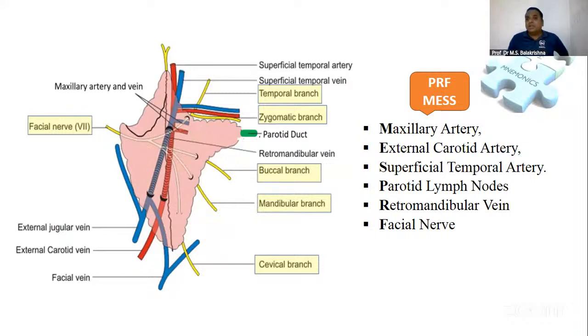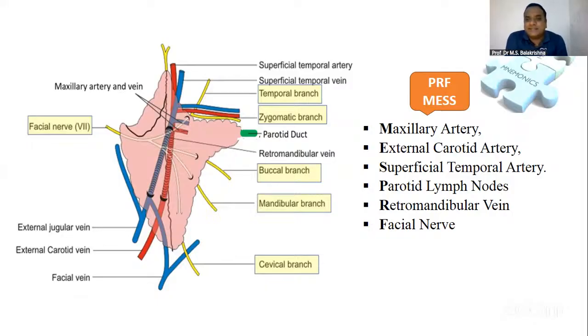The question is about the structures which enter the parotid gland. This is the mnemonic: PRF MES. PRF: parotid lymph nodes, retromandibular vein, facial nerve.